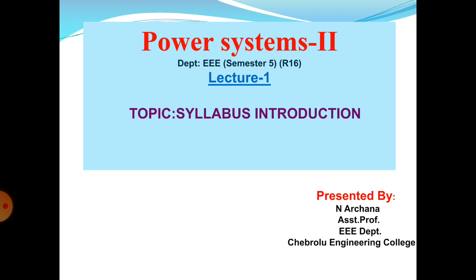The power transmission line is one of the major components of an electrical power system. What is meant by the transmission system is that it transfers the power from the generating station to the substation.